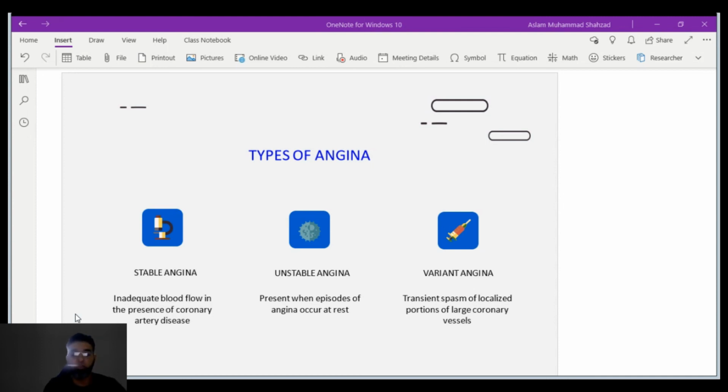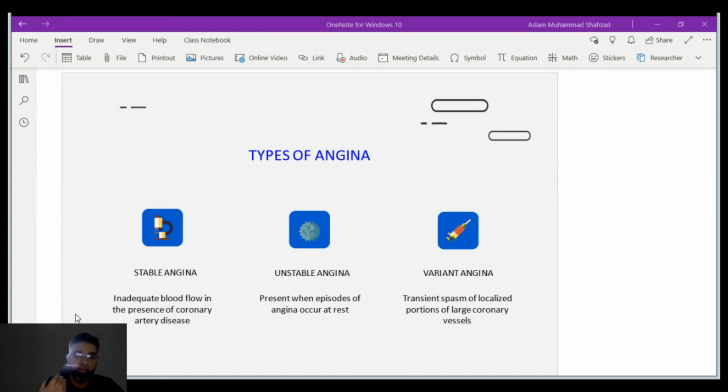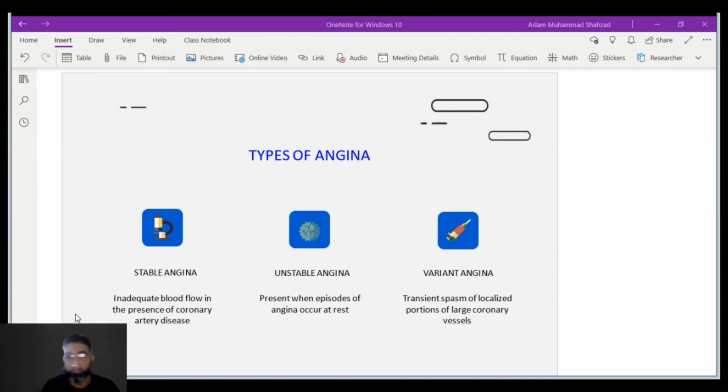And how can we solve that problem? We can increase the oxygen supply by increasing the delivery, or you can say increasing the flow, especially the coronary flow. Or in other words, we need to decrease the oxygen demand. That's the way we can correct this problem.